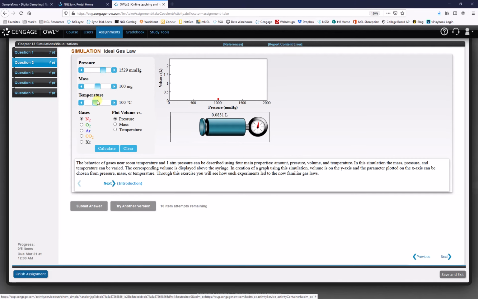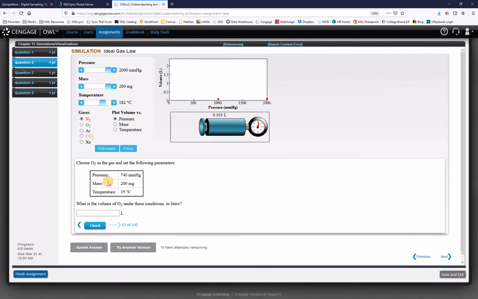Another example is ideal gas law. So I can change pressure, volume, mass, and temperature of different gases, and I can plot points on this graph and see pressure change. And this simulation asks students a set of 14 questions based on changing these parameters and getting different data points.